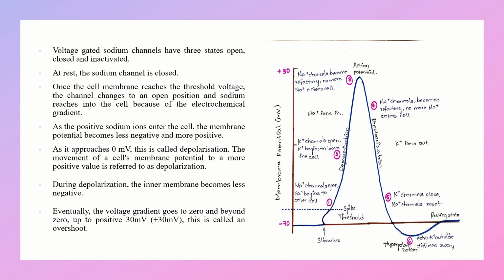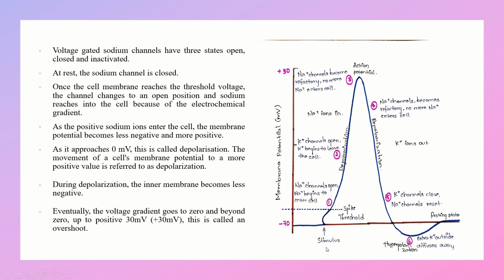As the positive sodium ions enter the cell, the membrane potential becomes less negative and more positive. As it approaches 0 millivolts, this is called depolarization. The movement of the cell's membrane potential to a more positive value is referred to as depolarization. During depolarization, the inner membrane becomes less negative and the outer membrane becomes more negative. Eventually, the voltage goes to 0 and beyond 0 up to plus 30 millivolts. That is called overshoot.